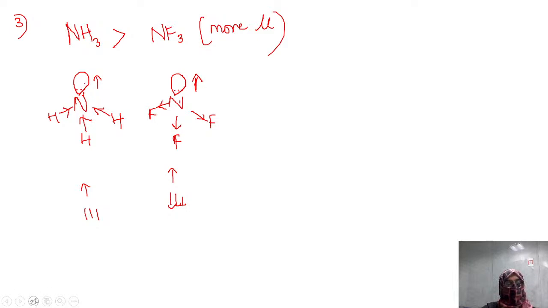I hope you all got the explanation why NH3 has more dipole moment, though fluorine is the most electronegative. Though it is most electronegative, the upward arrow is cancelling some amount, hence it is getting lowered.